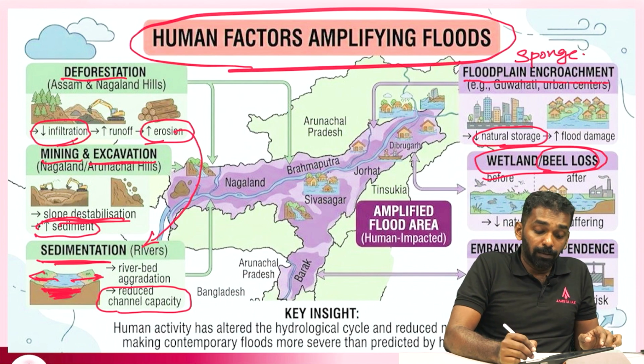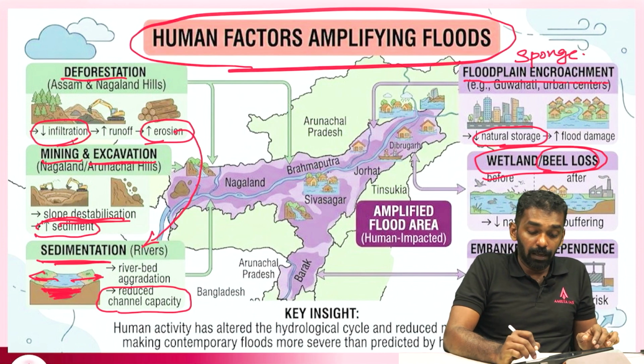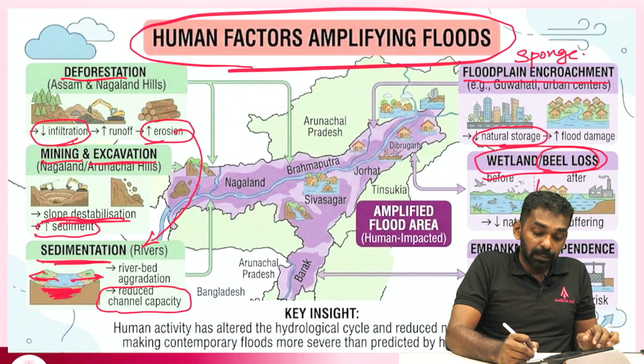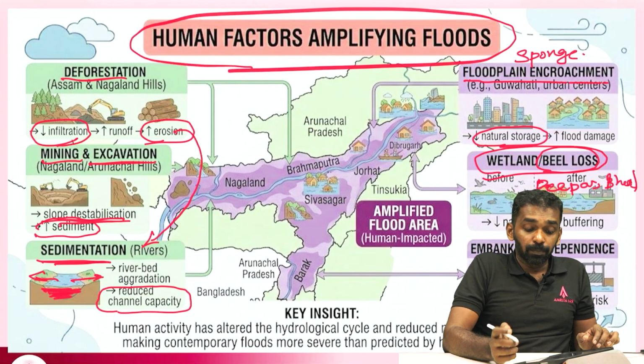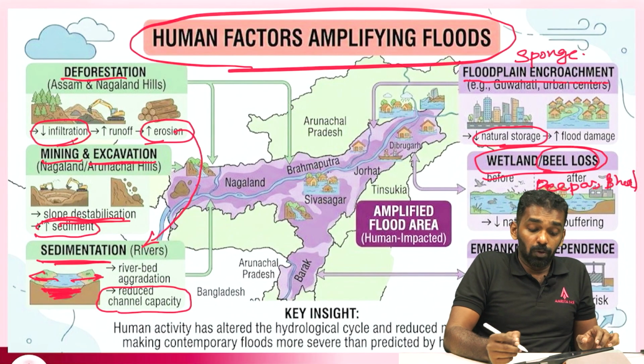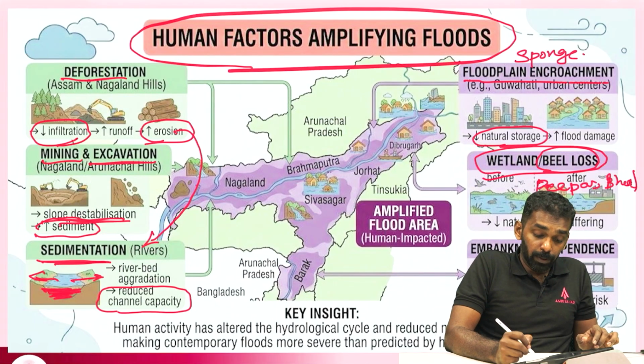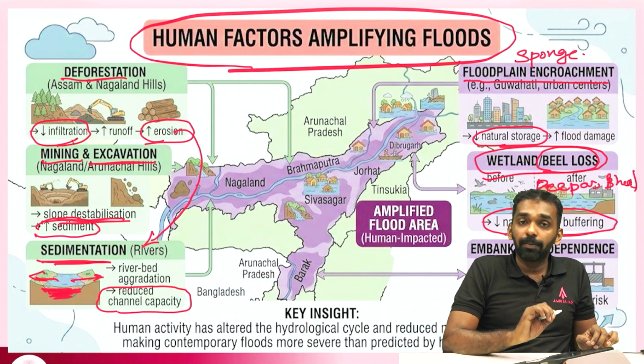So, the wetlands of the Assam region are particularly known as BEELs. Deepor BEEL is a famous example, which is a Ramsar site. Similarly, there are so many earlier floodplains or earlier river channels which are actually called BEELs or wetlands in the region. These are also being encroached by people, and hence it reduces the natural flood buffering.